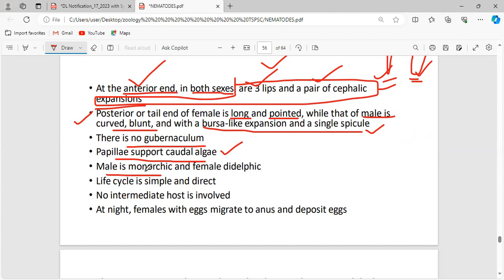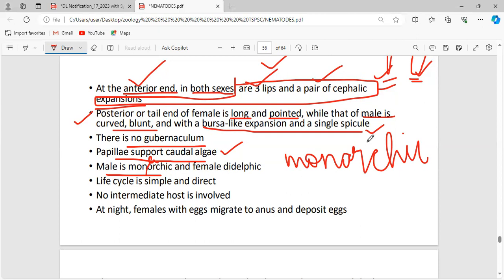Male is monorchic. Monorchic is not O, it is A, it is monorchic: the male reproductive structure is only one in number. But the female is didelphic, which means there are two ovaries, two oviducts, and two uteri. This is the difference between monorchic and didelphic.